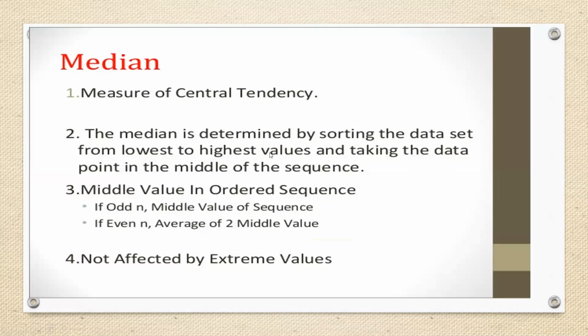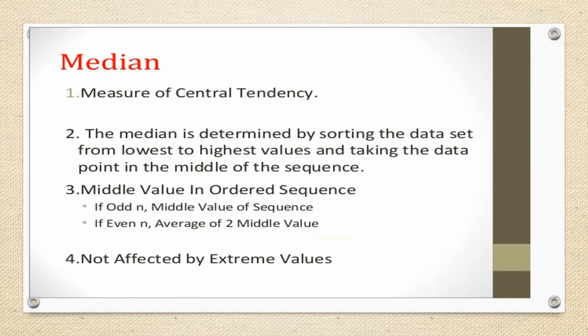Or you can arrange your data in descending order, from the highest to the lowest value, and the middle value in the ordered sequence is the median. The median has two conditions. If the number of observations is an odd number, the middle value of the data is called the median of the data. One side of the values is above the median and the other side is lower than the median value. So the data is evenly distributed from the lowest to the highest value.